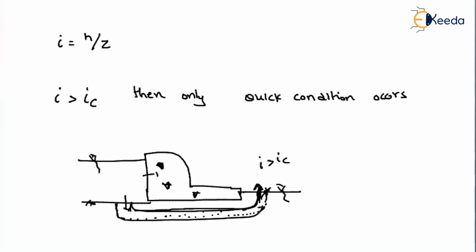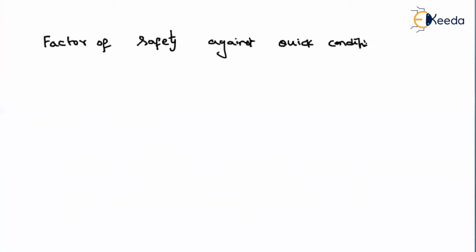So if you want to avoid that, we will use some factor of safety. I can say the factor of safety against quick condition, or the factor of safety against piping, will be equal to the critical hydraulic gradient divided by the I value. We always make sure that our hydraulic gradient should be less than the critical hydraulic gradient.